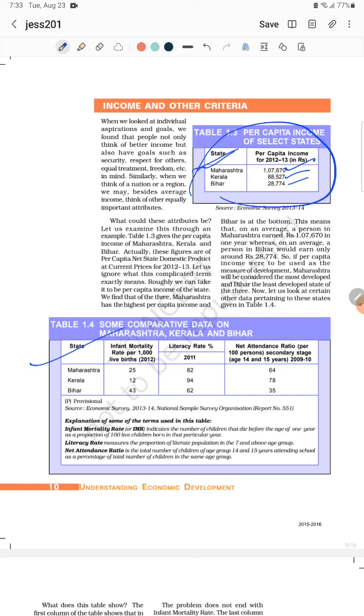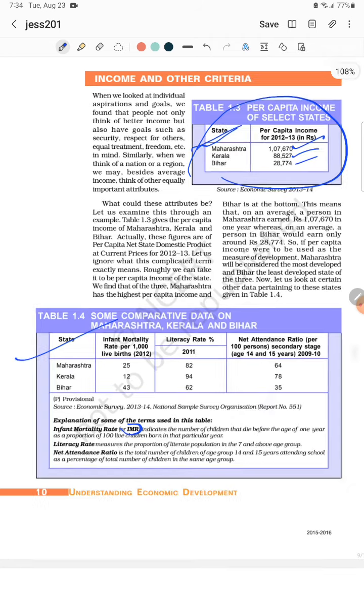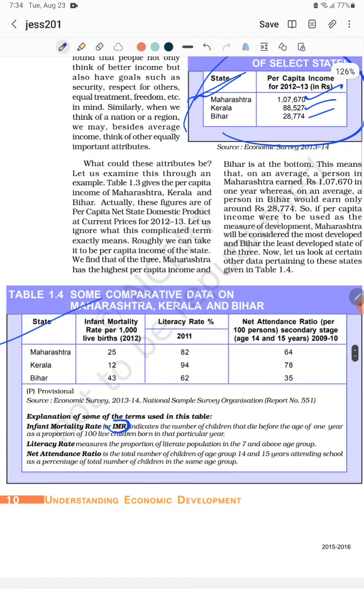See, in Maharashtra, infant mortality rate. What is infant mortality rate? All the time we indicate it in the shortcut form, that is IMR. IMR indicates the number of children that die before the age of 1 year as a proportion of 100 live children born in that particular year. You just take 2022-23.